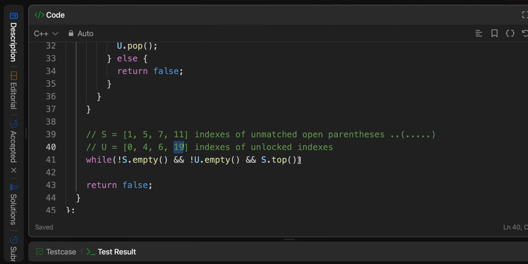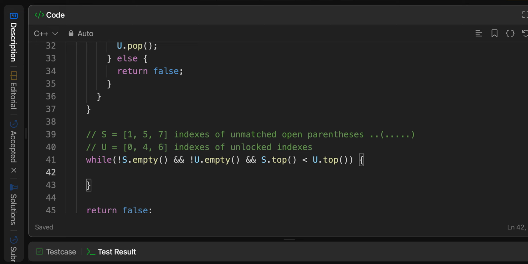So we need this value to be less than this value. So s.top has to be less than u.top. If this is true, well, we can remove both of them because they can be matched together. So let's do that. Let's remove them. So we say s.pop and u.pop.